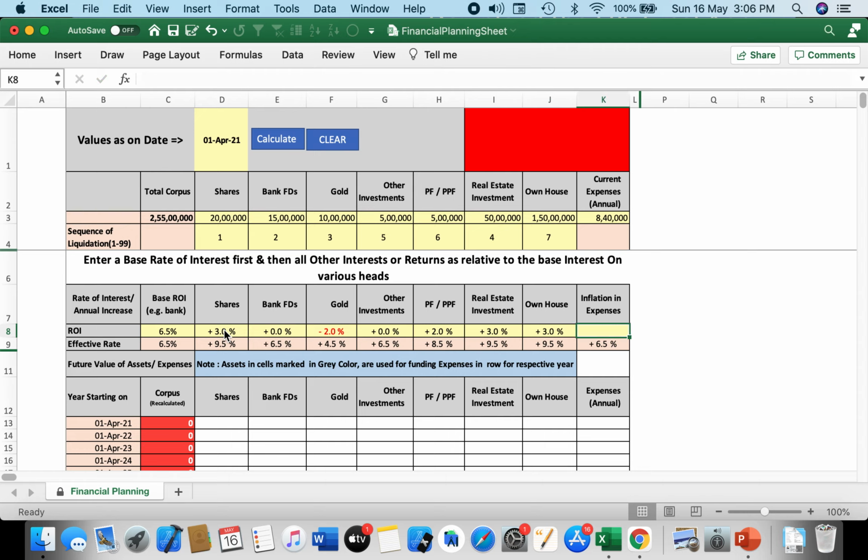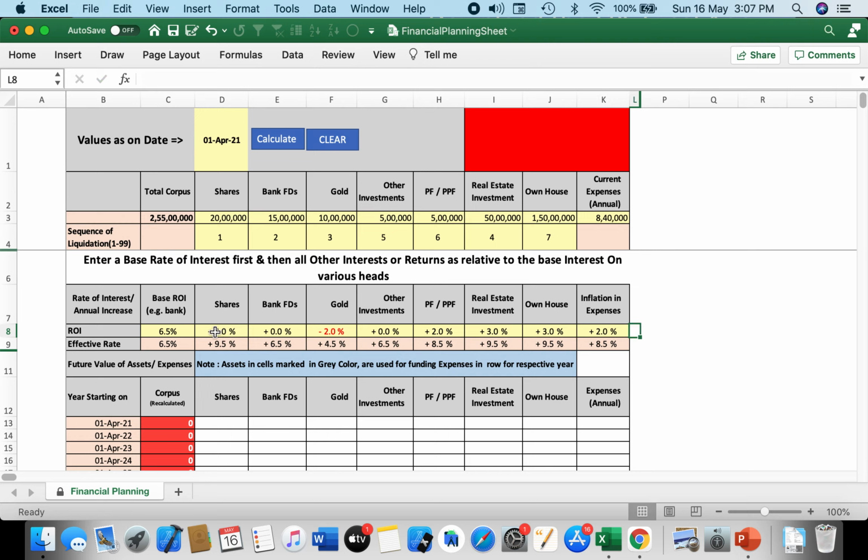And on the inflation side, different people may take different calls depending on what classes of items they use for their consumption. But let us assume that it is going to be 2% above the bank rate. It could be different. Some people may have 1%, some people may have 3%. So let us assume 2% for the time being. So that 2% will be extra.